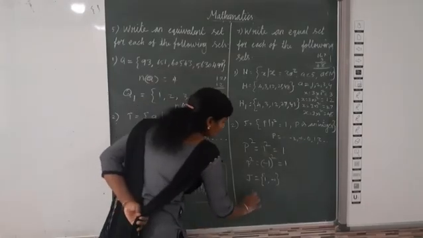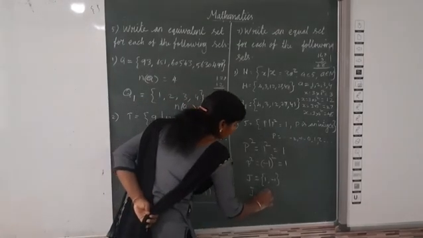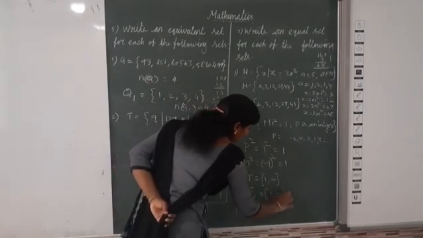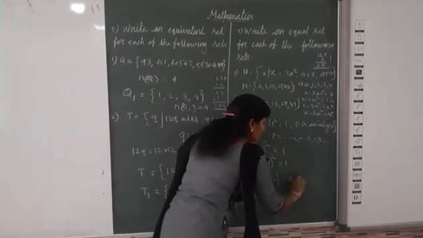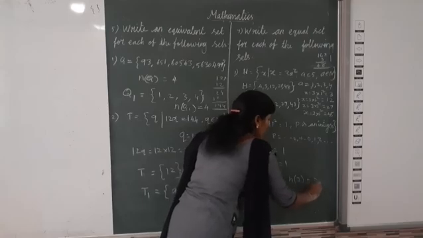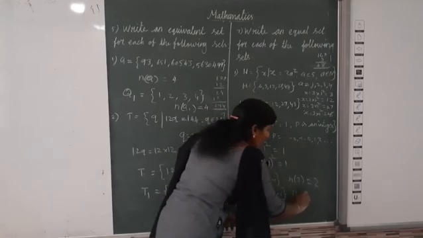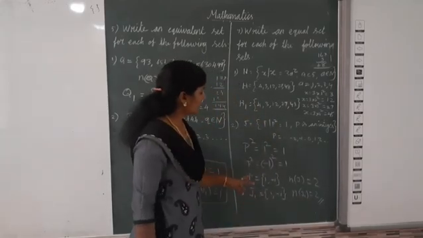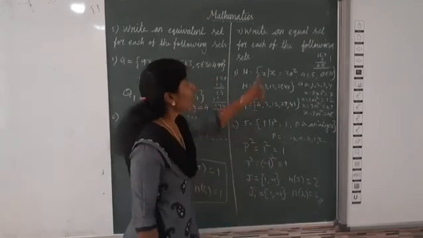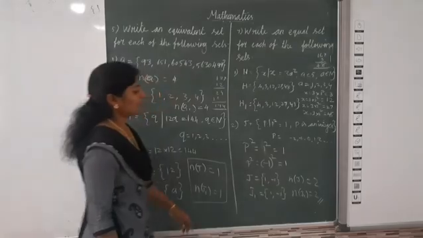So J1 is also 1 comma minus 1. Now we can say n of J is equal to, what is n of J? 2. 2 elements. N of J1 is also 2 elements. So sets J and J1 are equal sets.